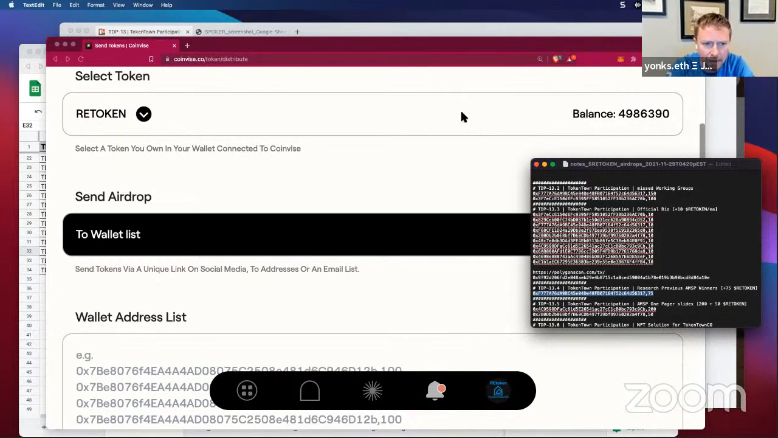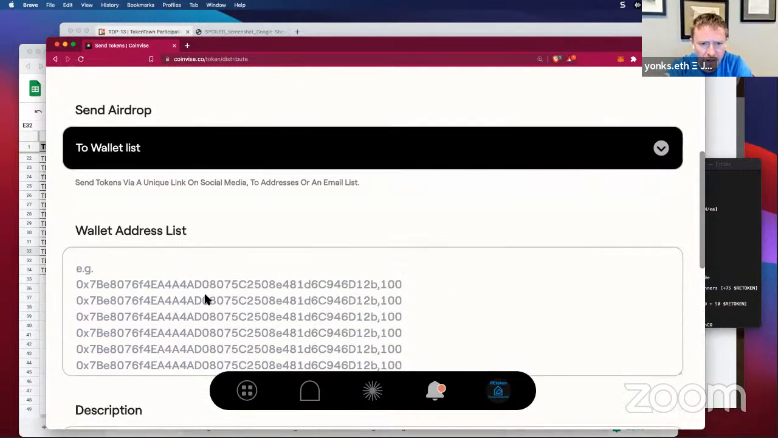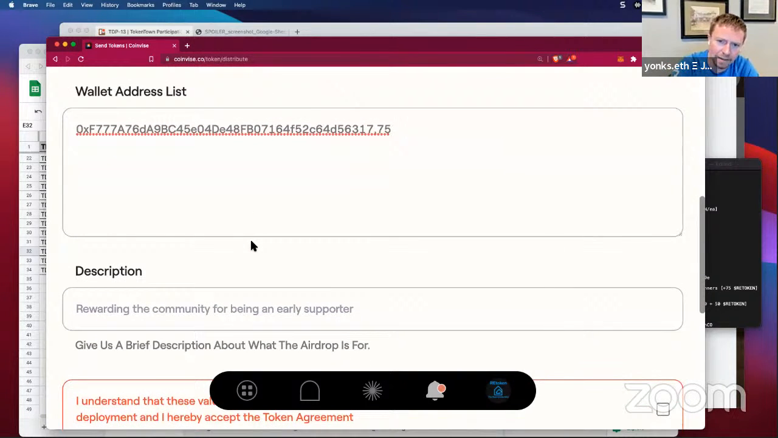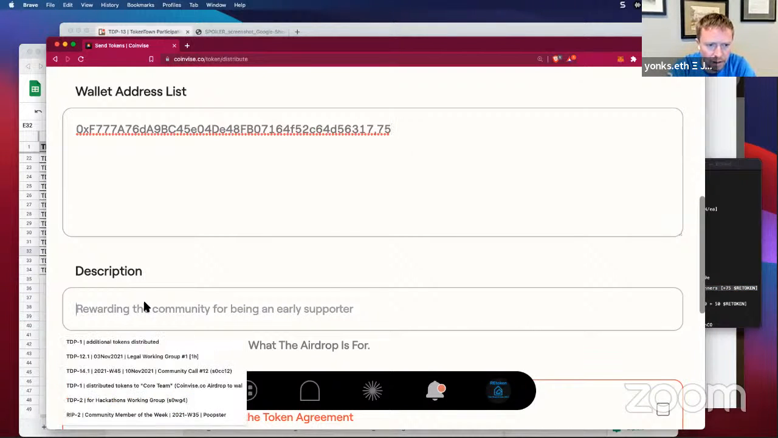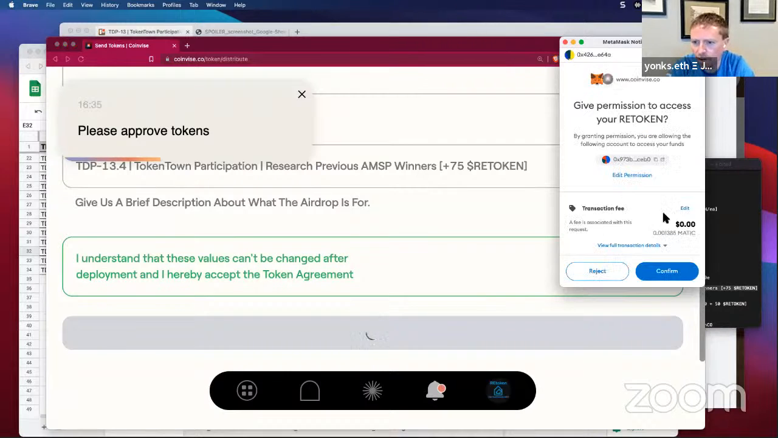So thank you, Amy, for getting that done for us. That was very helpful information during the course of our working group. So we're going to send Amy some 75 RE token for that. And here is the description for this airdrop. And again, this is a two-step process.